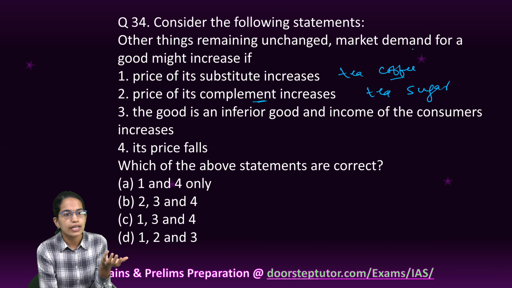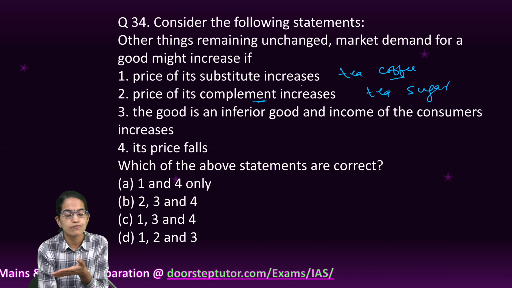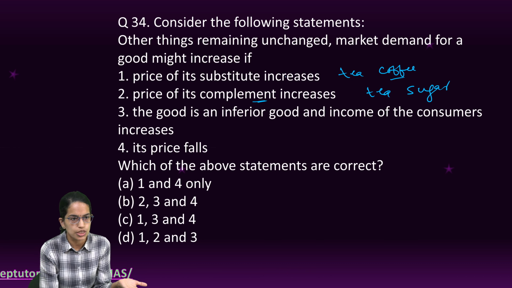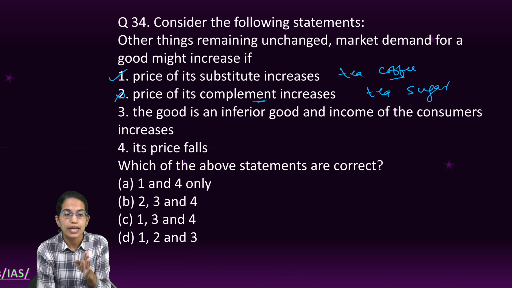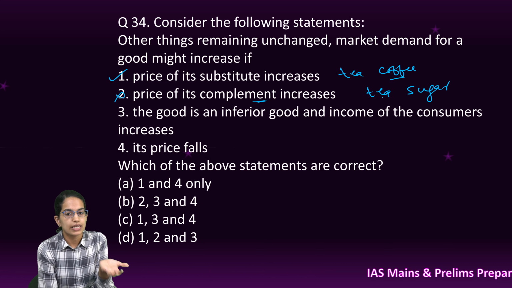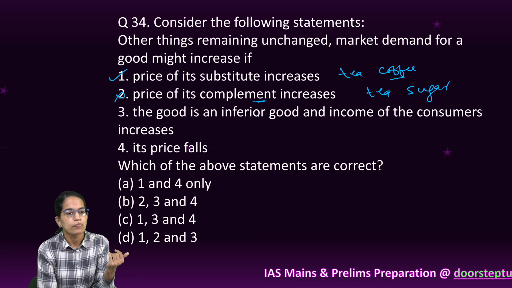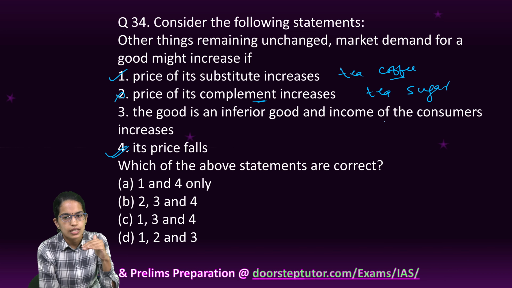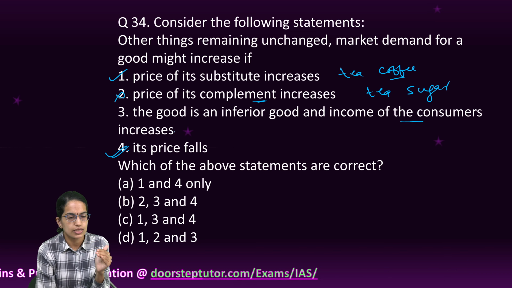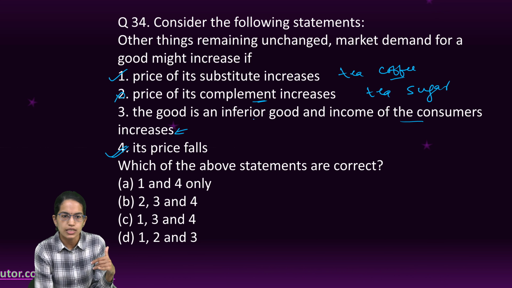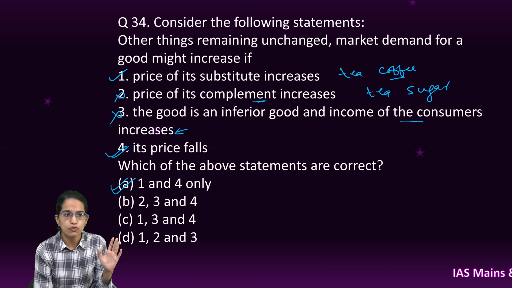Okay, so market demand for tea would increase if the substitute price is higher, because people would not buy coffee, rather switch to tea. But this won't be true when the price of the complement is rising, because if the price of sugar rises, there would be less chance that people would be buying tea as well. But if the price falls, definitely it would be true. The last one here is the income of the consumer increases. Now, if the income of the consumer increases, the consumer would shift to a superior good rather than an inferior good. So 1 and 4 would be the right options for this question.